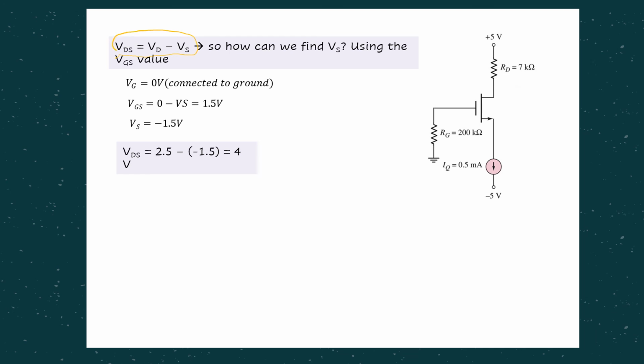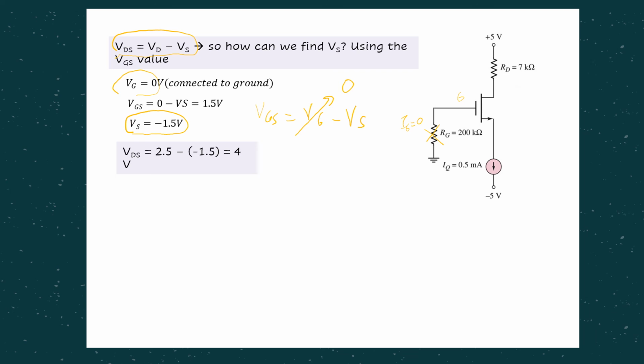So how can we find VS? Remember, VG is 0. Why? Because the gate is connected to the ground and there is no current here. Remember, IG is 0, so as if the gate is connected to the ground. In this case we can say VGS equals VG minus VS. Since we know VG equals 0, our VS is equal to negative 1.5 volt.